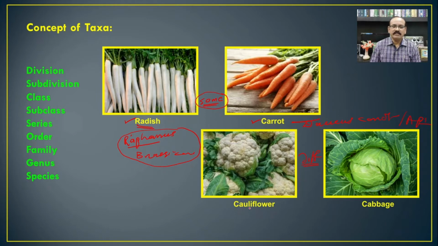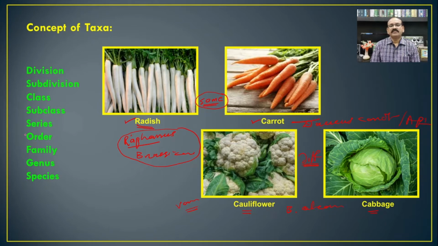Another example is the cauliflower and the cabbage, which are almost different for the common man because they look different. But if we see taxonomically, you will find that both are Brassica oleracea and only the variety is different.